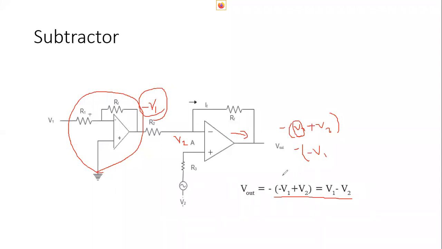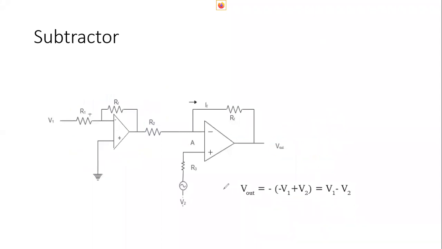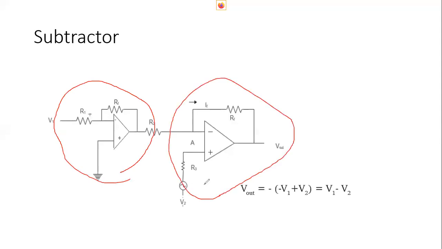That means the difference of the two voltages is the output here. So a subtractor can be constructed by using an inverting amplifier plus a summing amplifier. These two stages give the output voltage difference V1 minus V2, so it can act as a subtractor.